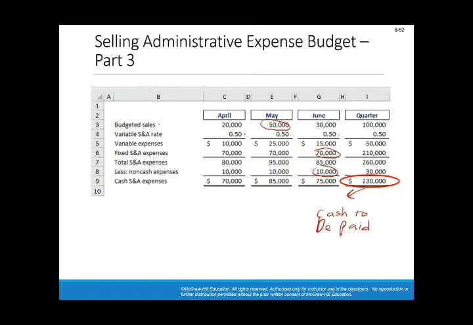Okay, and this number here, the 260,000, is the number that you will see in the income statement, because in the income statement you have cash and non-cash components under expenses. The difference is depreciation mainly. So you need to distinguish between these two numbers and understand where the difference comes from.